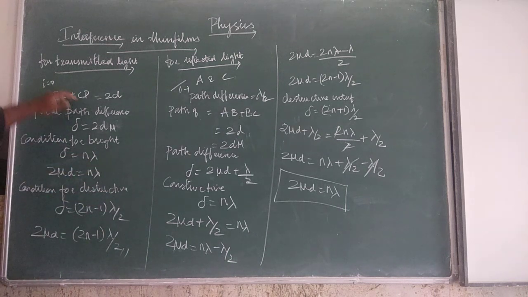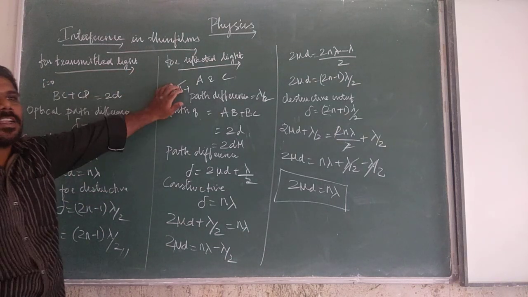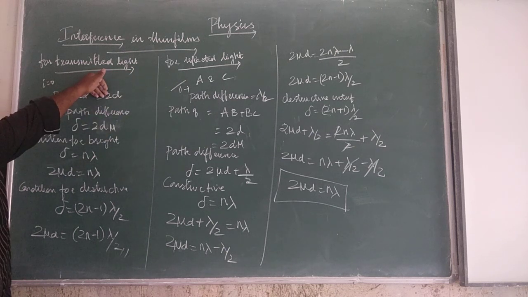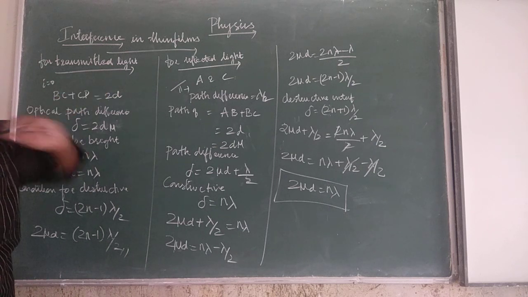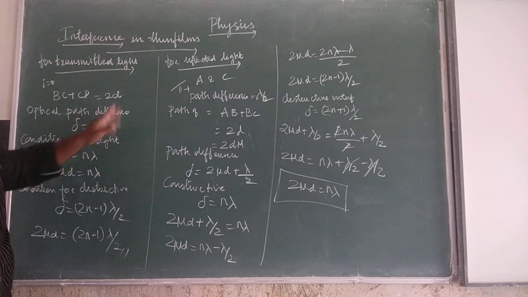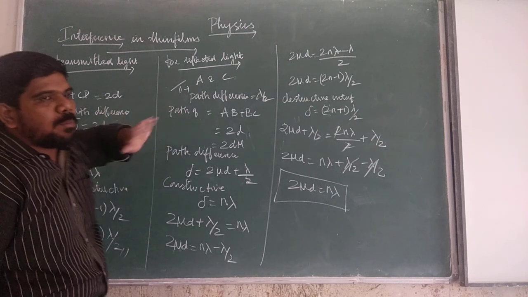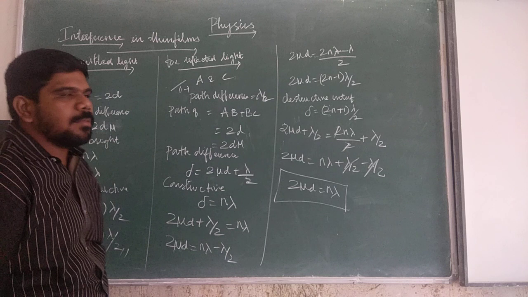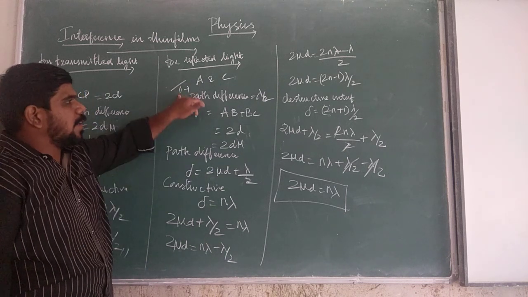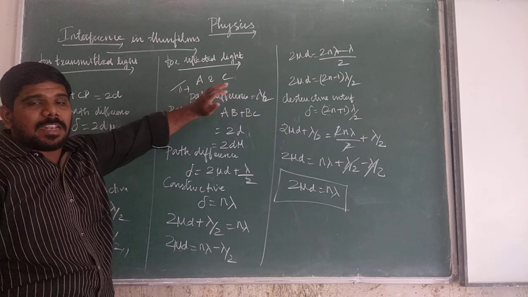So first we see the transmitted light, then the reflected light. For transmitted light, the light will be moving along the path BC plus CD. As the light moves in the film having refractive index mu, the path difference is equal to 2d mu. Similarly for the reflected light, when the light moves from a rarer medium to a denser medium, there is a change of phase pi, so the additional path difference will be lambda by 2.